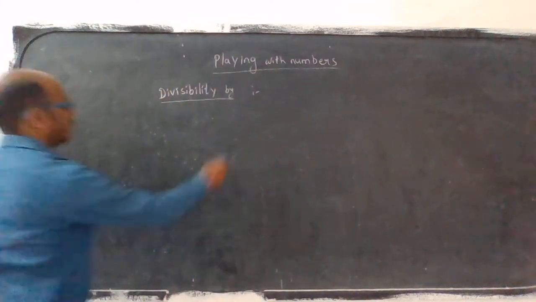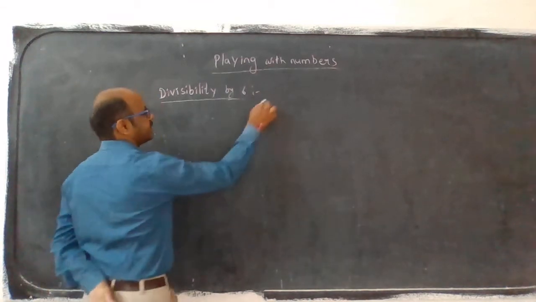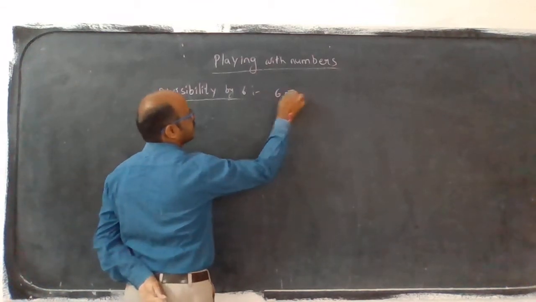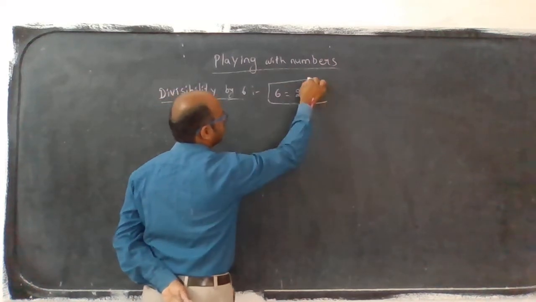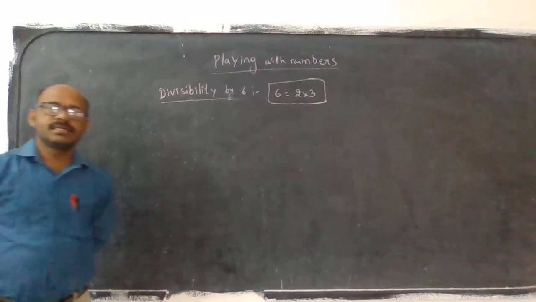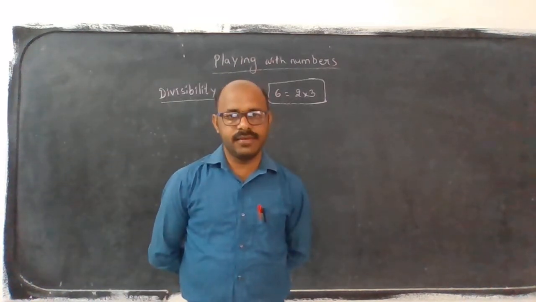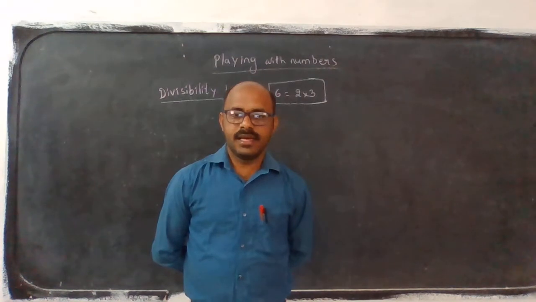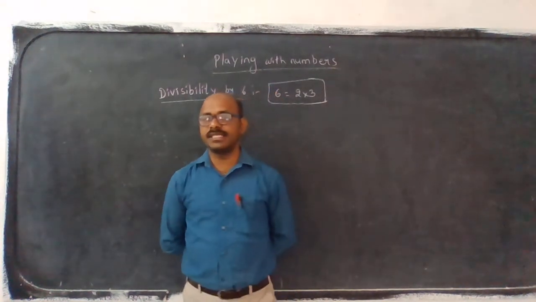Test of divisibility by 6. See, 6 means 2 into 3. 6 is a multiple of 2 and 3, we can say. I hope anyone can guess the divisibility rule of 6.